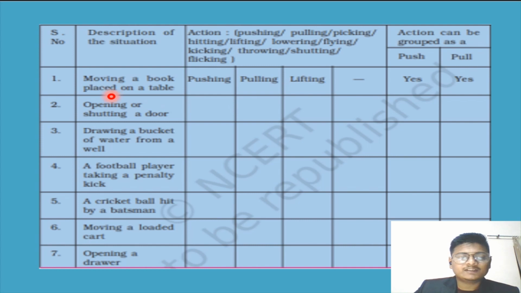In the first one we can see moving a book placed on a table. So the action will be pushing, pulling, lifting. In all this kind of things we can do pushing, pulling and lifting. We cannot fly, shut, throw, flick. Okay, and actions can be grouped as push only or pull only. We can do both in this. And see, opening or shutting a door, it will be the same. We can pull and push also.